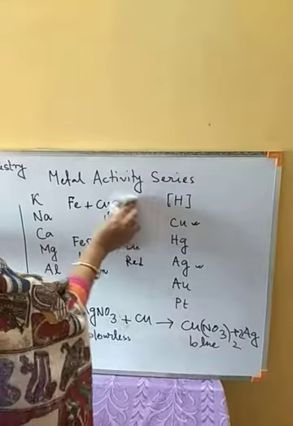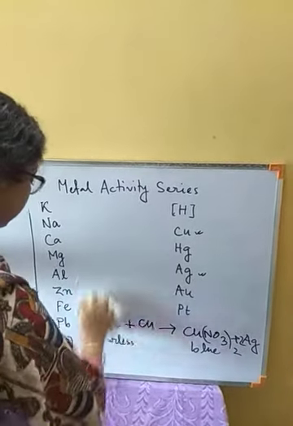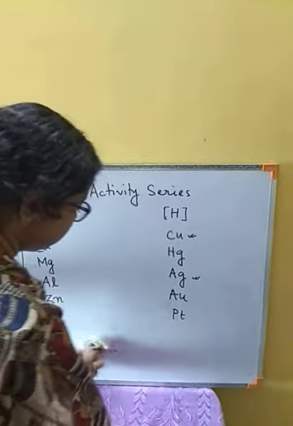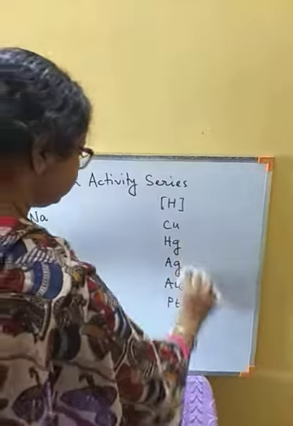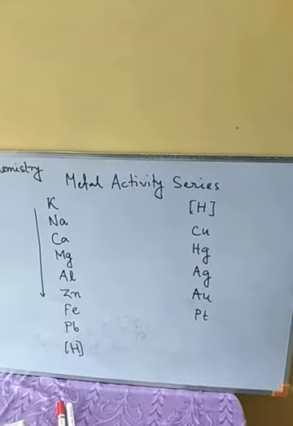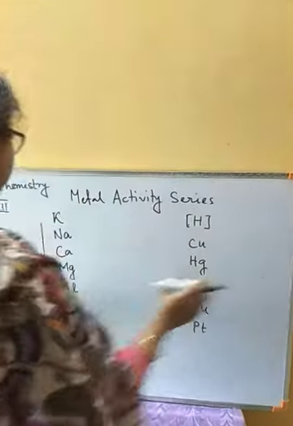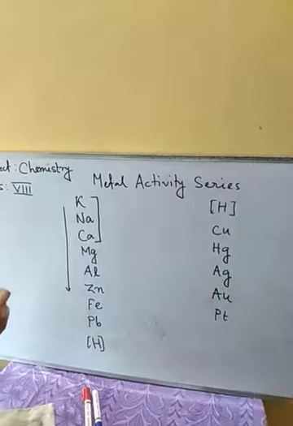Now we are going to compare the metals in the activity series. The first three, that means potassium, sodium and calcium, these are most reactive.